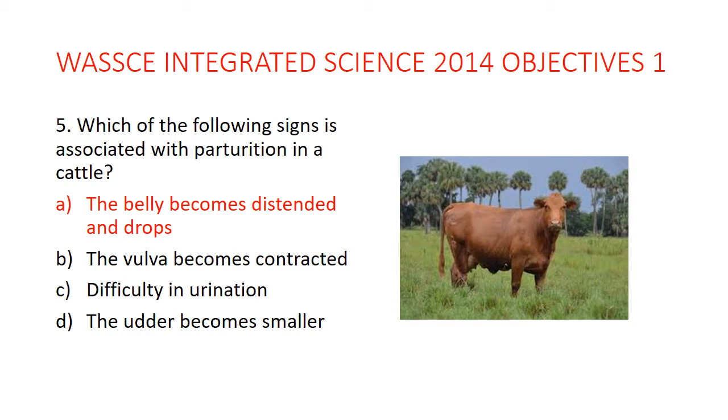During birth, you would expect the vulva, which is the folding around the vagina, to relax and open up so that the baby can come out, so it will not contract. There is also no difficulty in urination. The other sign is around the groin area of the cow. It would be wider because of the baby in there.